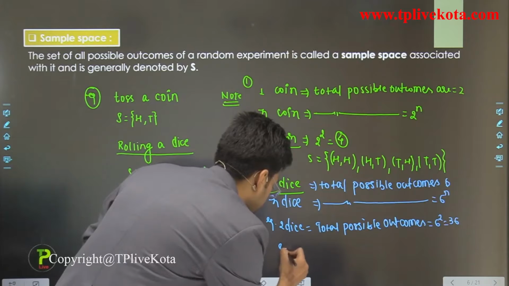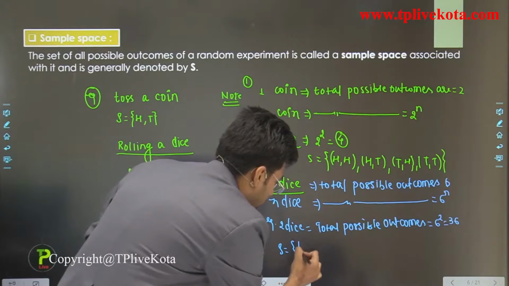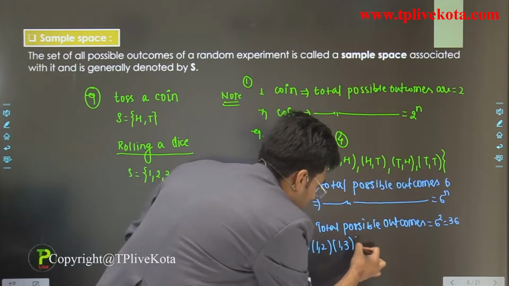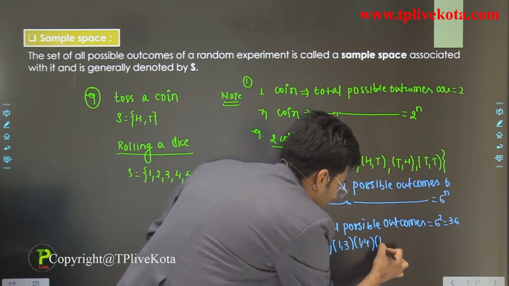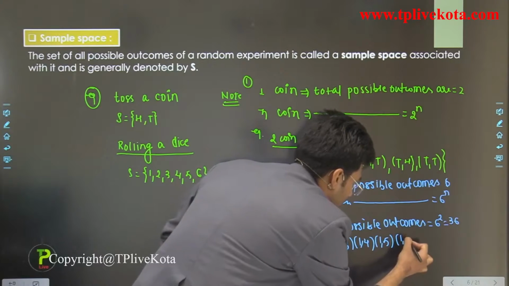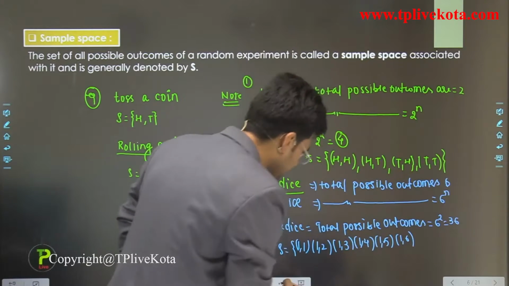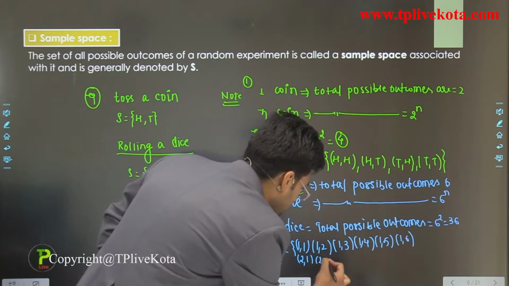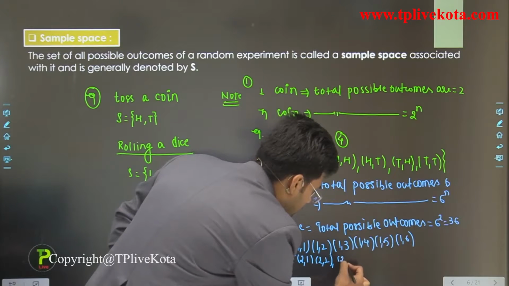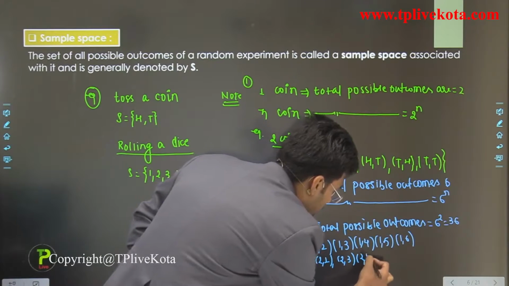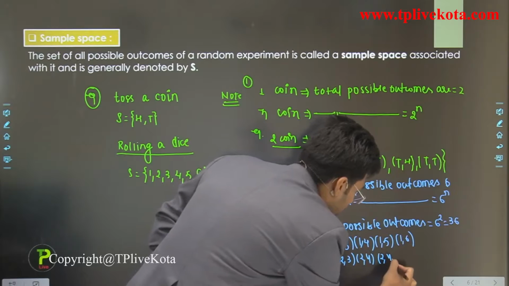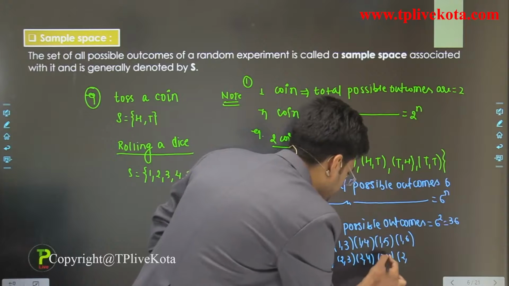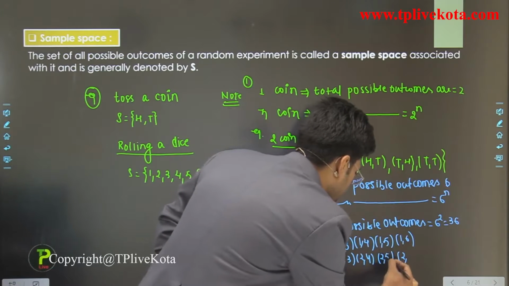So sample space is what? Either we get 1 1, 1 2, 1 3, 1 4, 1 5, 1 6. Similarly, we can write 2 1, 2 2, 2 3, 2 4, 2 5, 2 6.